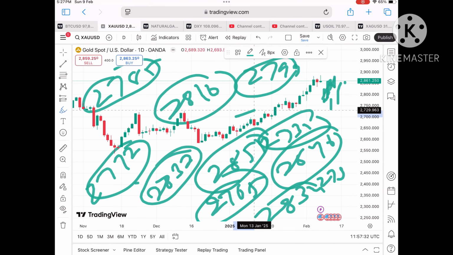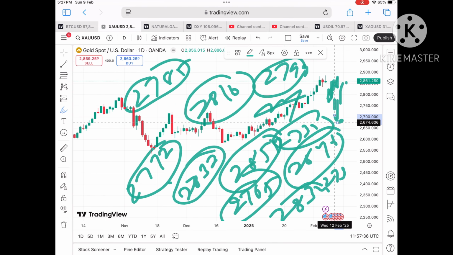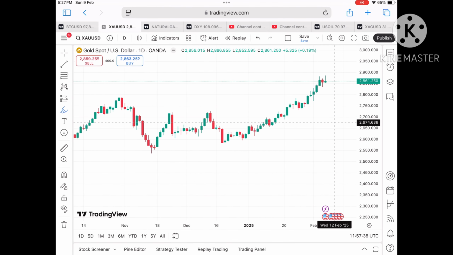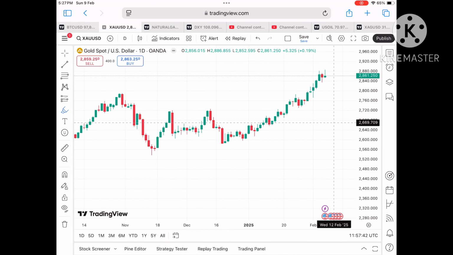Remember that trailing your SL is very important for the downside also, because whenever gold is making a new high, we have seen a good fall come. So if you trail your SL, you can make a further good profit.